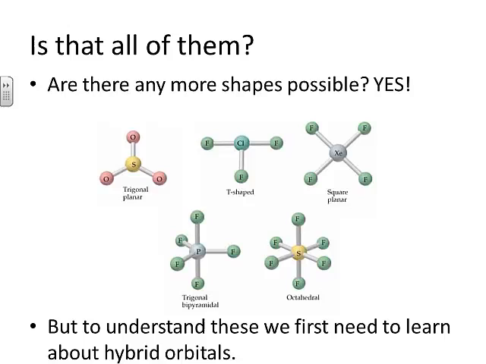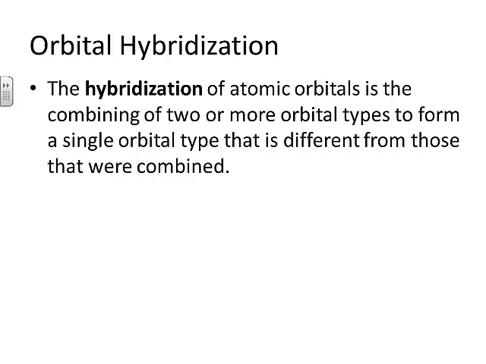If you look at these, you can see only the bonds are being shown here because these are ball and stick models. Unshared pairs are not pictured here, but yet they are affecting those shapes. So in order to understand these different shapes and why these molecules would have those shapes, what we need to understand is something else, which is called a hybrid orbital. Hybridization of atomic orbitals is where two or more orbital types get combined to form a new orbital type that's different from either of the ones that were being combined.